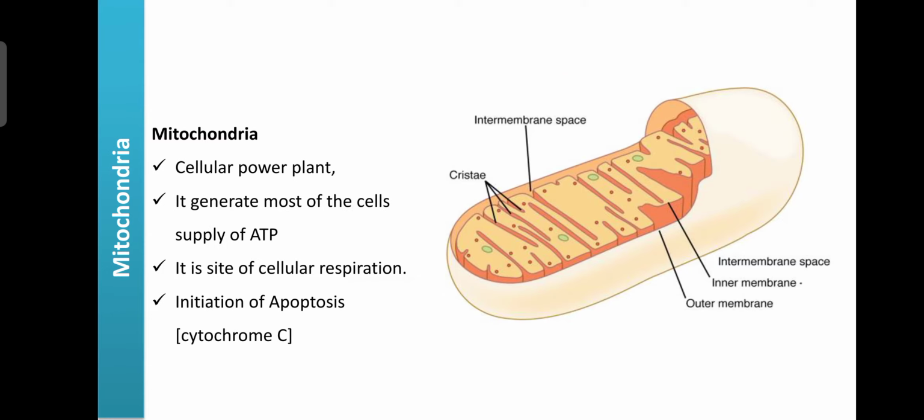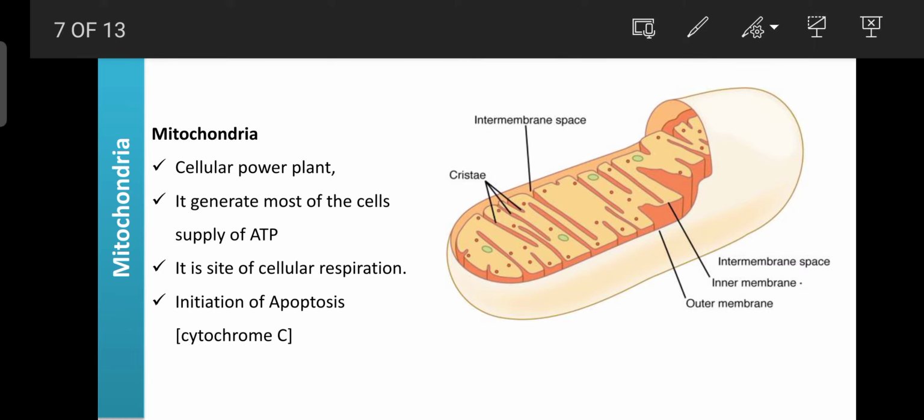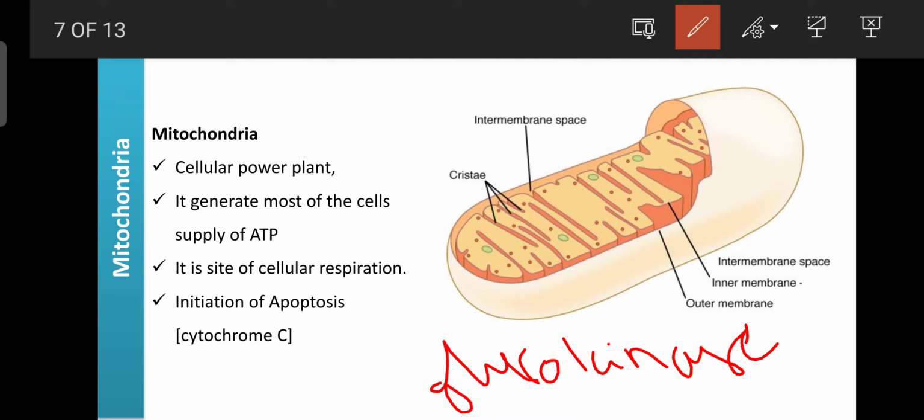So next one is the mitochondria. Already you know the mitochondria is the powerhouse of each and every cell, because it contains the glucokinase enzyme, also known as hexokinase. This enzyme is required for the metabolism of glucose, that is the regulation of glycolysis.